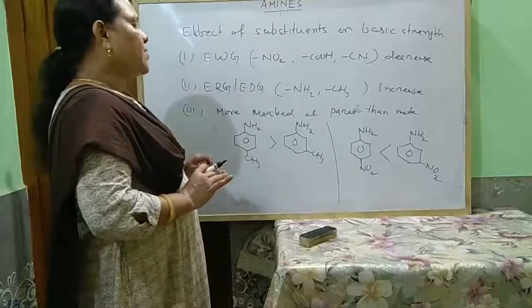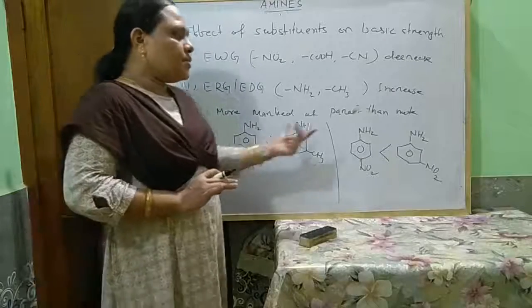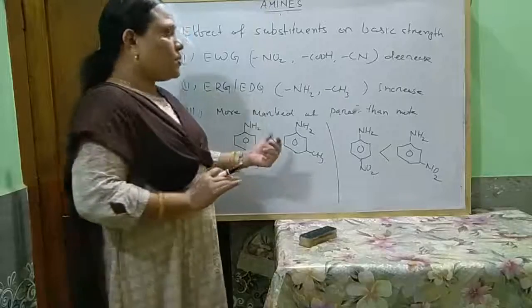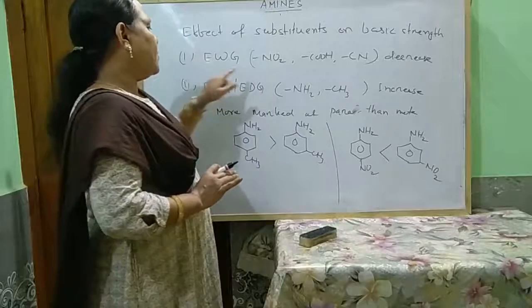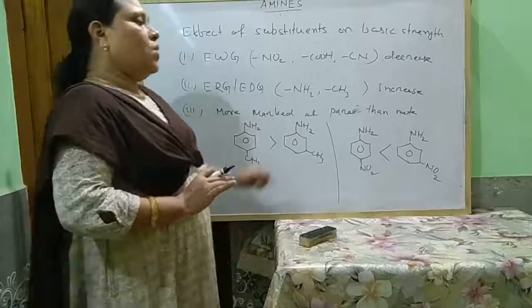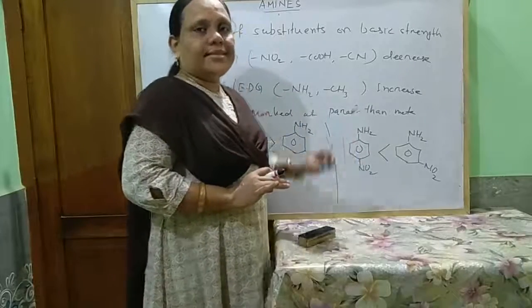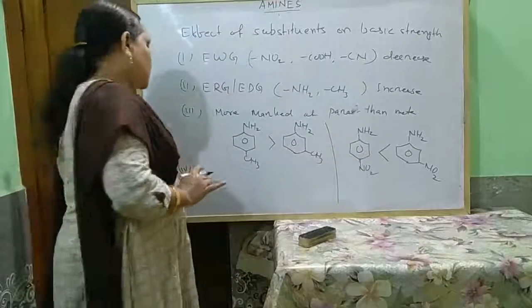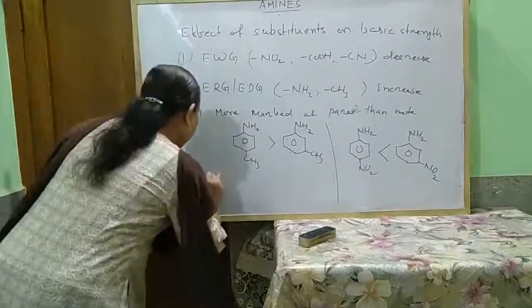Except these two, generally, whatever group is present at the ortho position, whether electron withdrawing or electron releasing, it decreases the basic strength compared to aniline. So that is called the ortho effect.